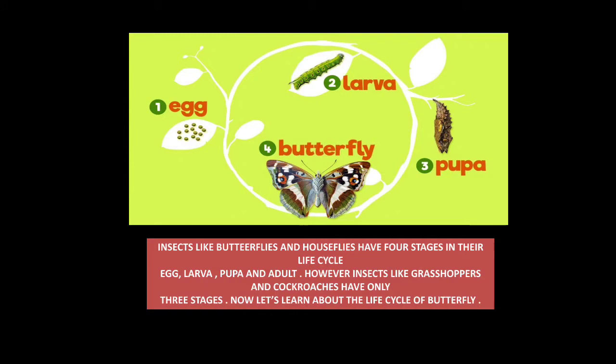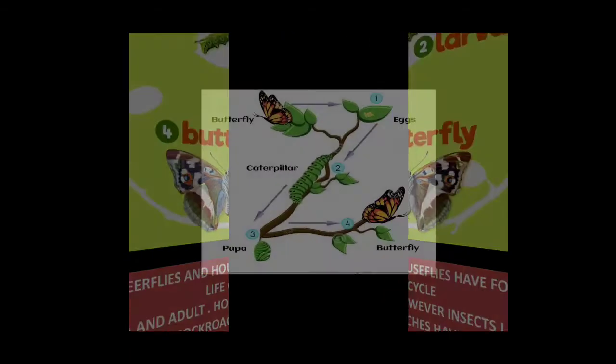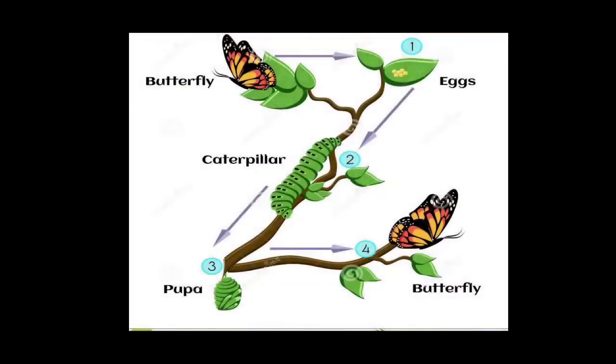Insects like butterflies and houseflies have 4 stages in their life cycle: egg, larva, pupa, and adult. However, insects like grasshoppers and cockroaches have only 3 stages. Now let's learn about the life cycle of a butterfly. The life cycle of a butterfly has 4 stages: egg, caterpillar, pupa, and an adult butterfly, as you can see in the picture as well.